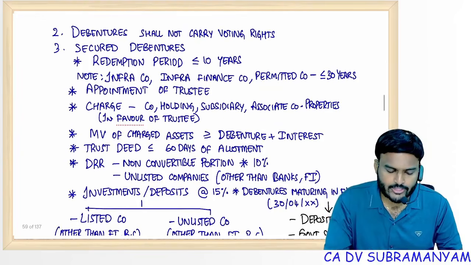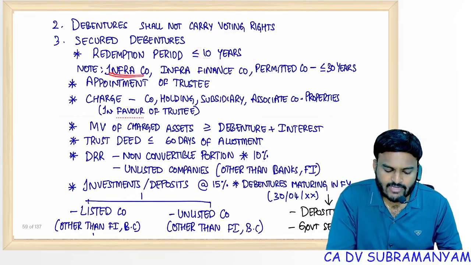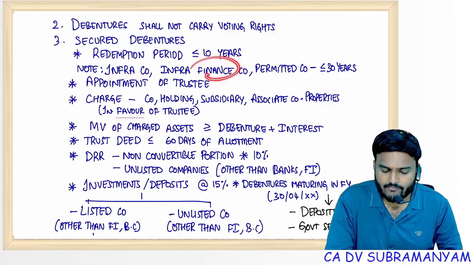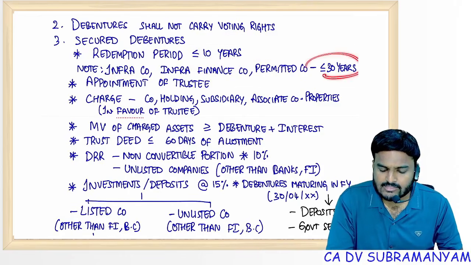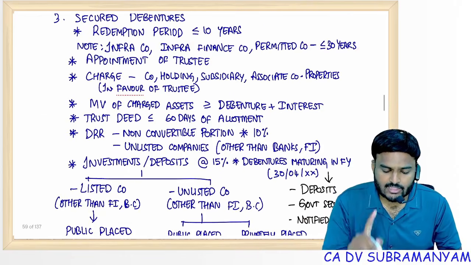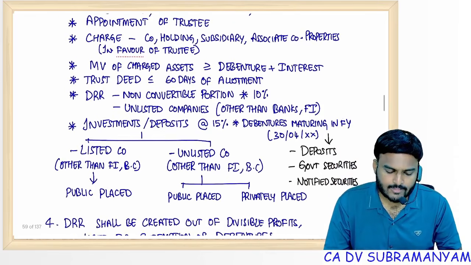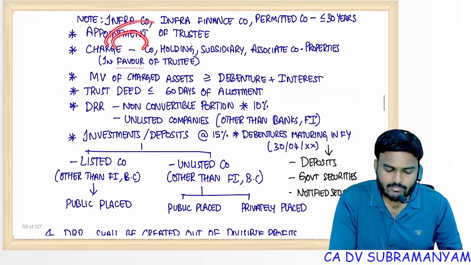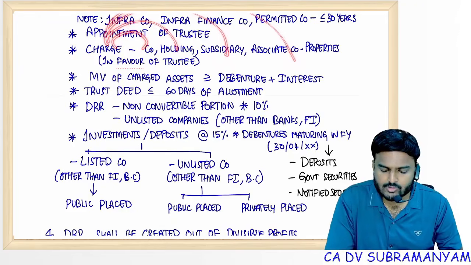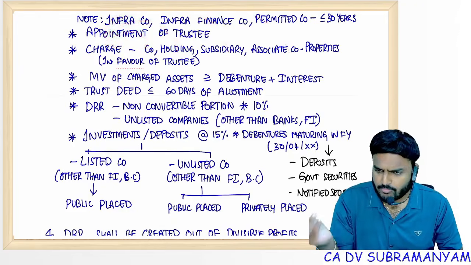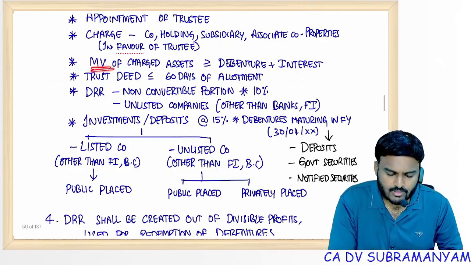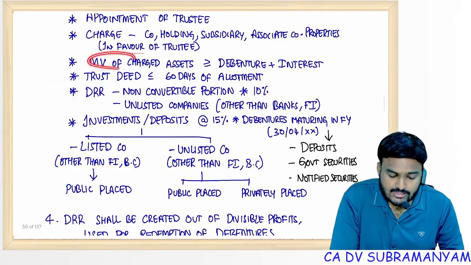Redemption period is 10 years. But for infra companies, infra finance companies, infra debt fund companies, the permitted tenure is up to 30 years. Charge may be created on company assets, holding company, subsidiary company, associate company, as well as directors' personal properties also. Market value of the charged assets, important point.